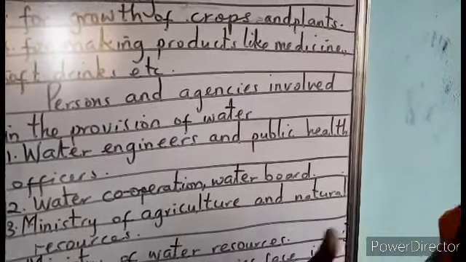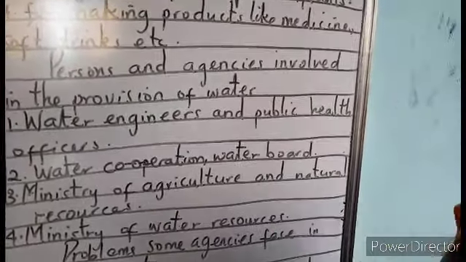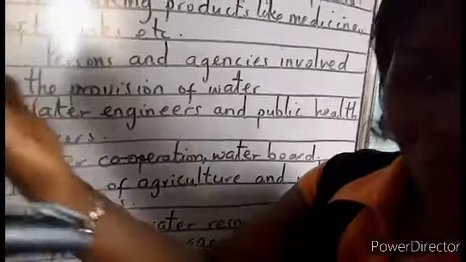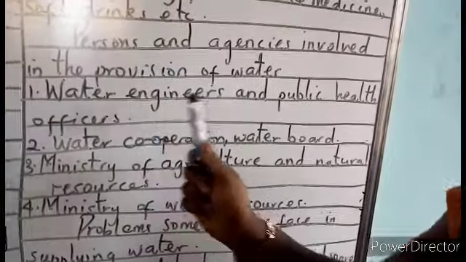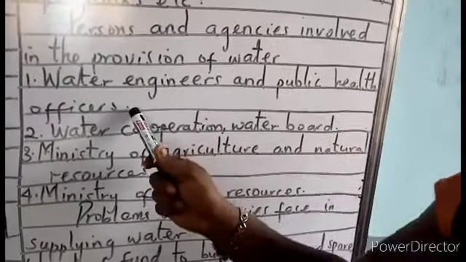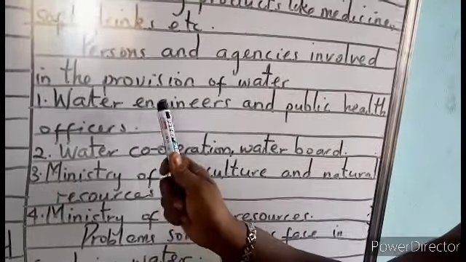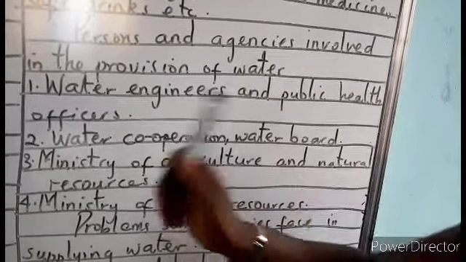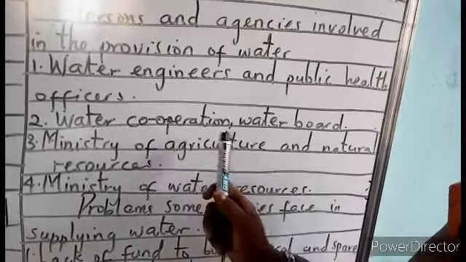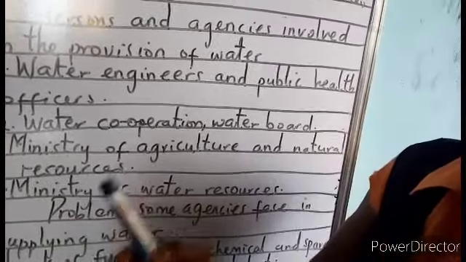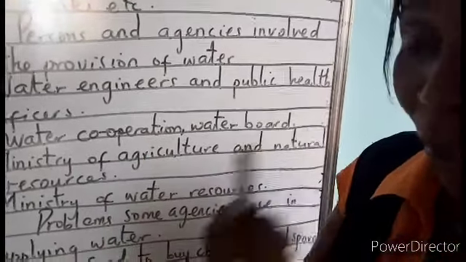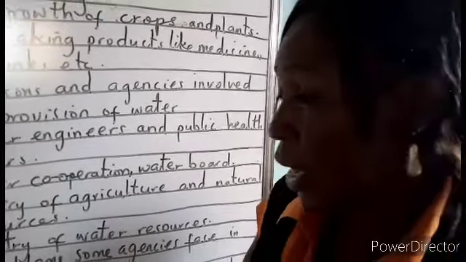Now let's look at people or agencies that are involved in provision of water. How did water get to us? Who are those that supply it? Now let's look at them. We have water engineers and public health officers. We also have water corporation. Water corporations are people in charge. Lagos State actually have them. They are in charge of supplying water to everyone in the community.